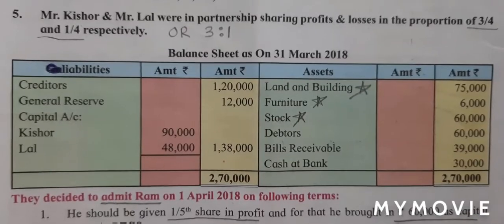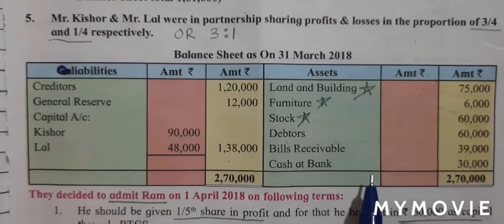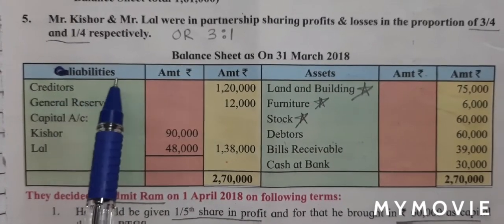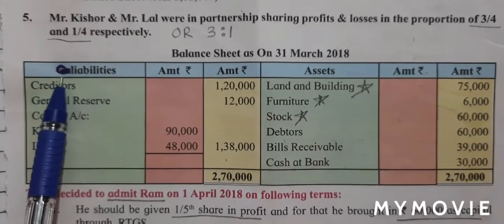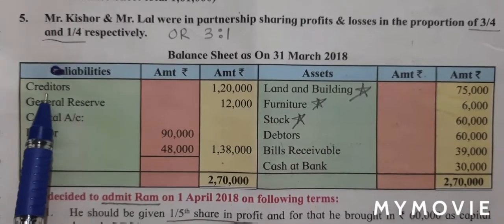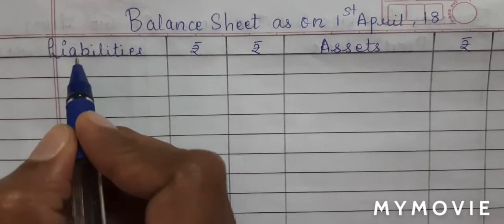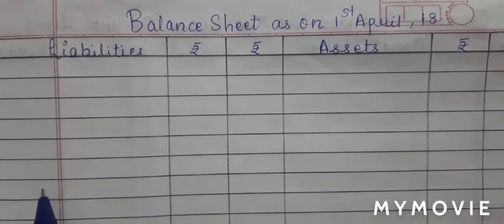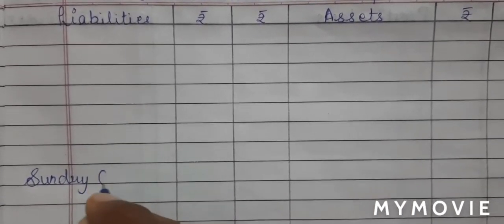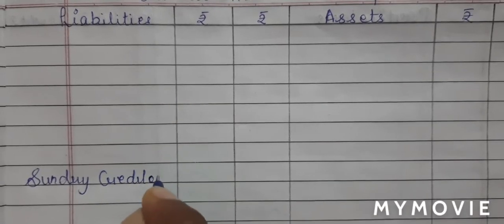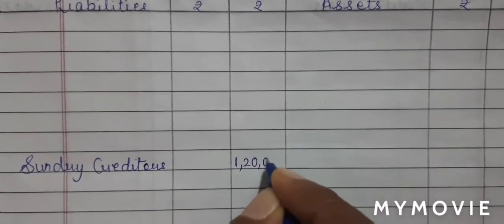So let's begin with step number 1, transferring stage. We will begin with our balance sheet. We will first start on the liability side. Students, please make a change. There's a mistake in the spelling. First, creditors 1,20,000. So on the liability side, I will leave first 5 to 6 lines and then I'll write sundry creditors. There is no star, so in the outer column 1,20,000.